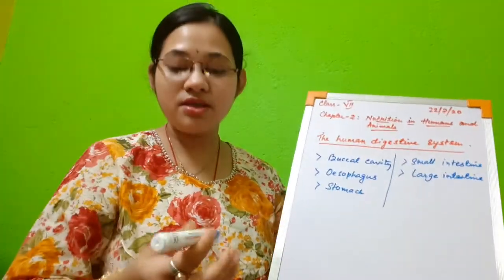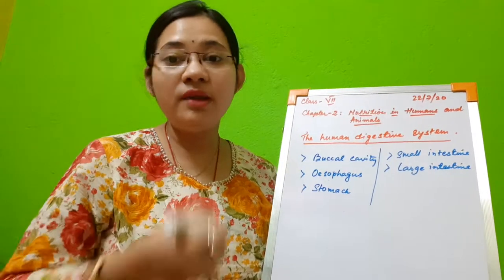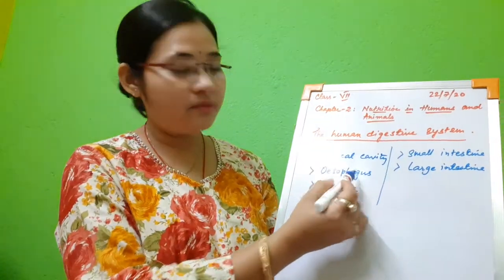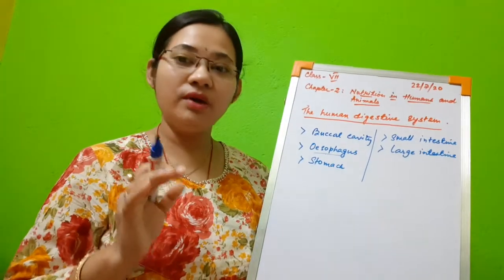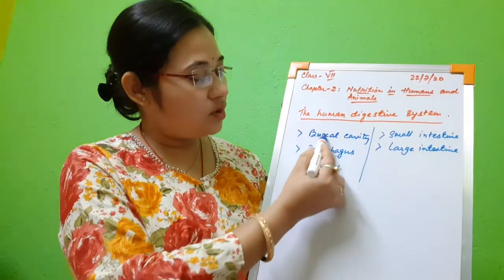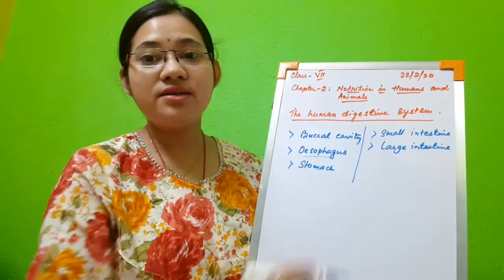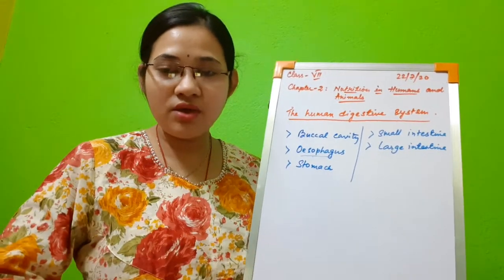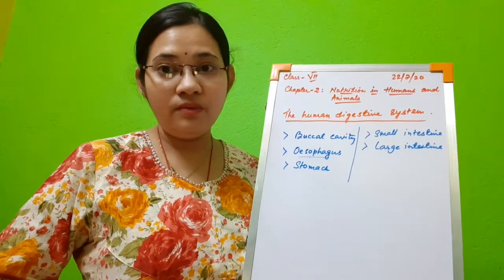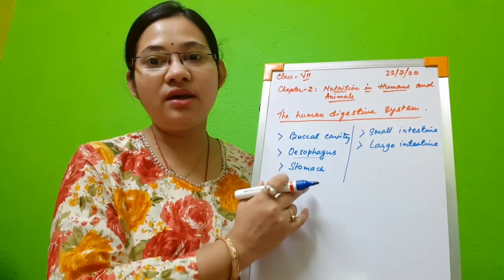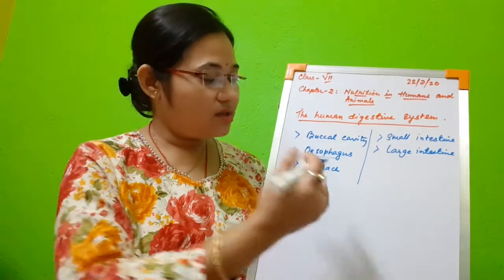The esophagus is a muscular, long, tube-like structure. It is also called the food pipe, and it has only one function: it joins the buccal cavity and the stomach. So it is a pipe-like muscular structure, long, narrow, hollow, and it joins the buccal cavity and the stomach. Next comes the stomach.